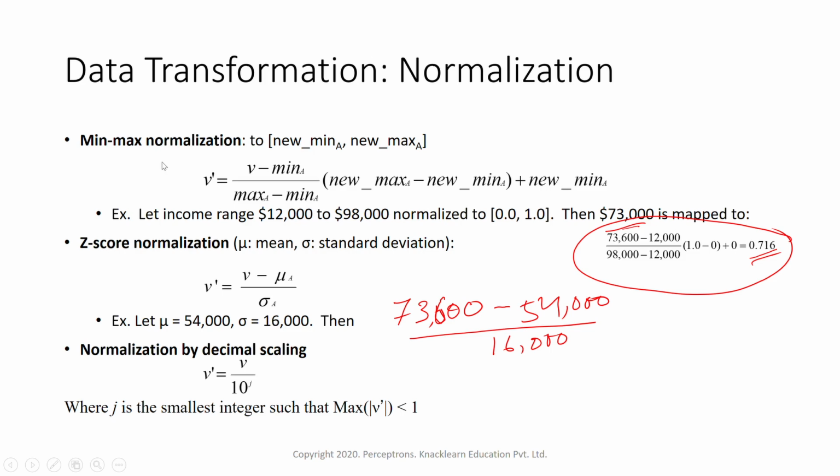And one more technique is normalizing by decimal scaling. That is just dividing the data by a decimal point factor, that is 10 to the power j, where j is the smallest integer such that the maximum value of v is less than 1. So suppose we want to normalize this data to a scale of 5, we can take 10 to the power 5, so that we can normalize the data to the decimal point. So this is just dividing the value by 10 to the power 5 or 10 to the power 4, based on till what value we want to normalize. So these are three techniques through which we can normalize the data. These are data transformation techniques.